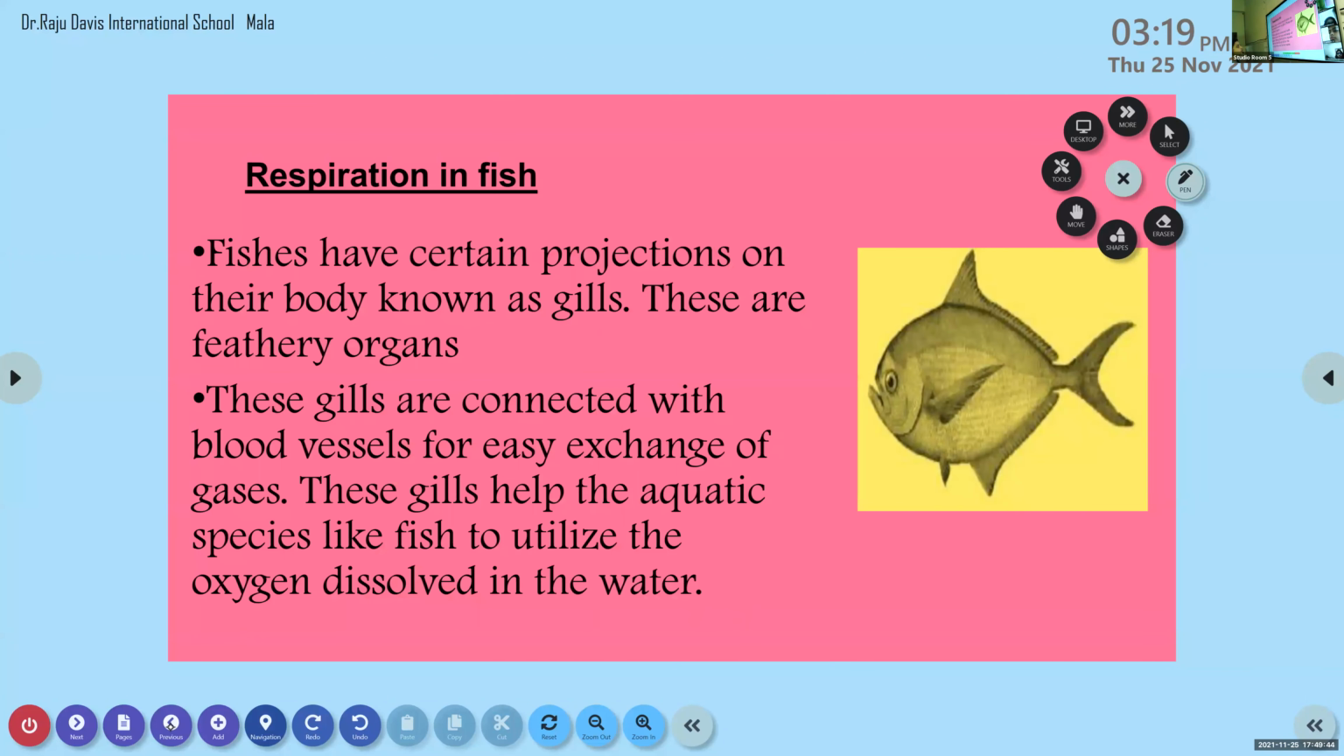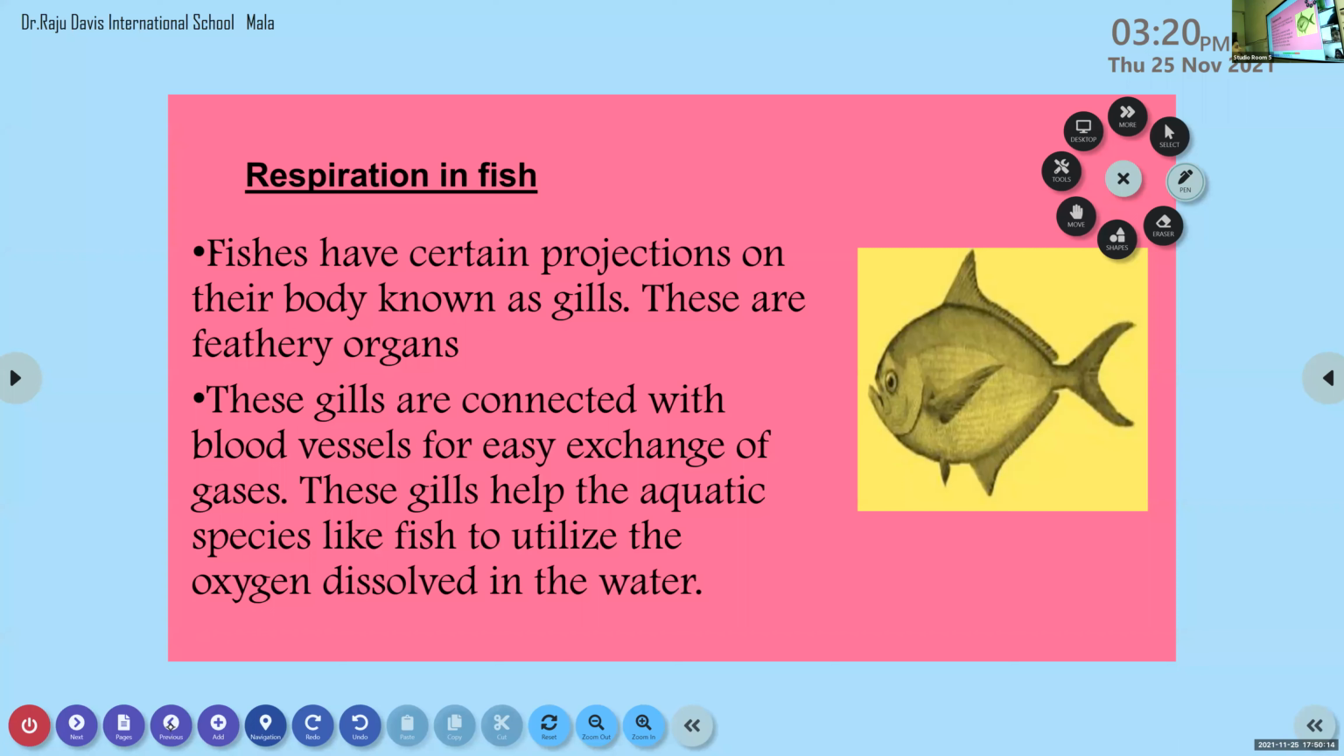Fishes have certain projections on their body known as gills. These are feathery organs, and these gills are connected with blood vessels for easy exchange of gases. So fish possess a kind of respiratory system, feathery organs called gills. And how are these gills connected? They are directly connected to the blood vessels, so an easy exchange of gases takes place.